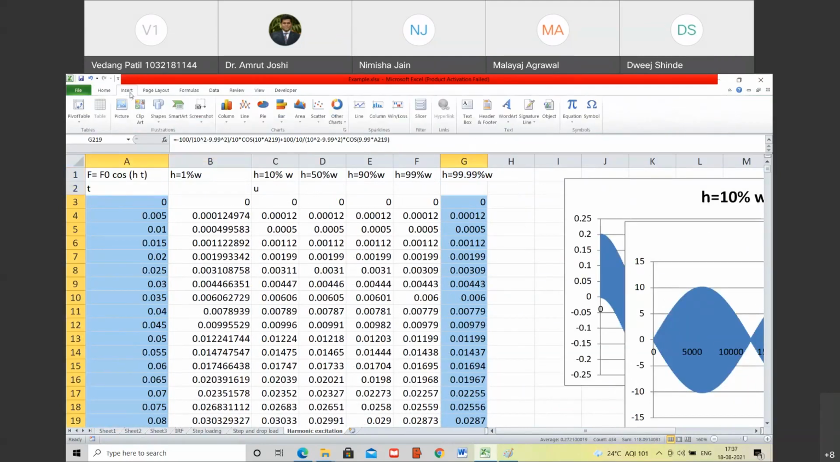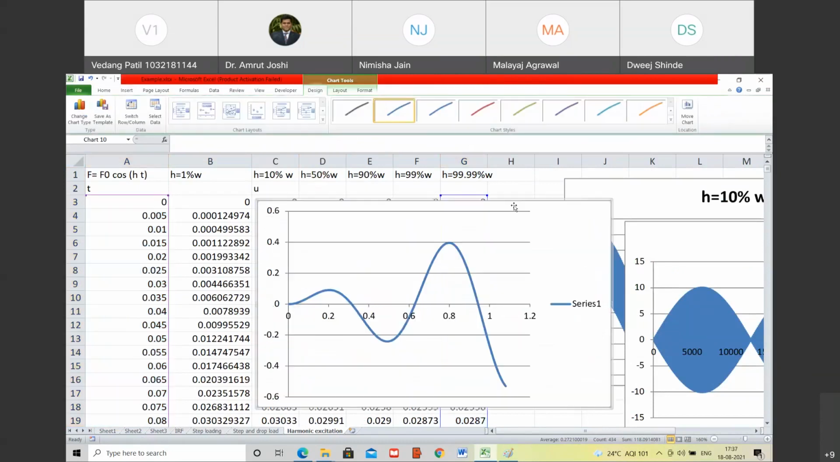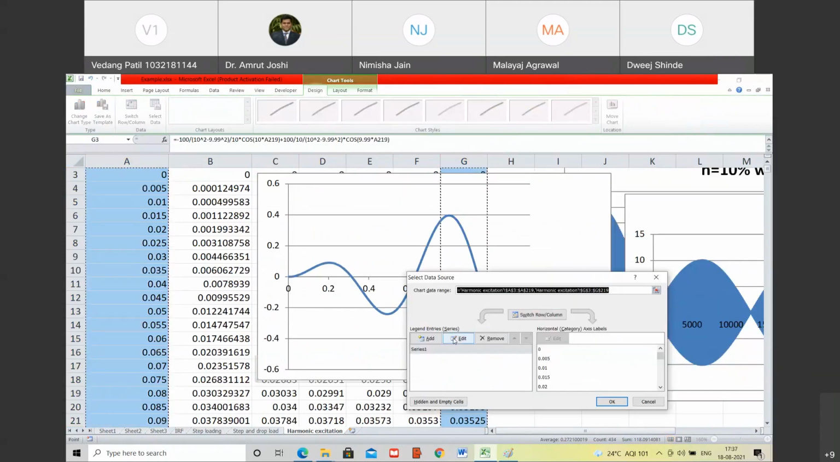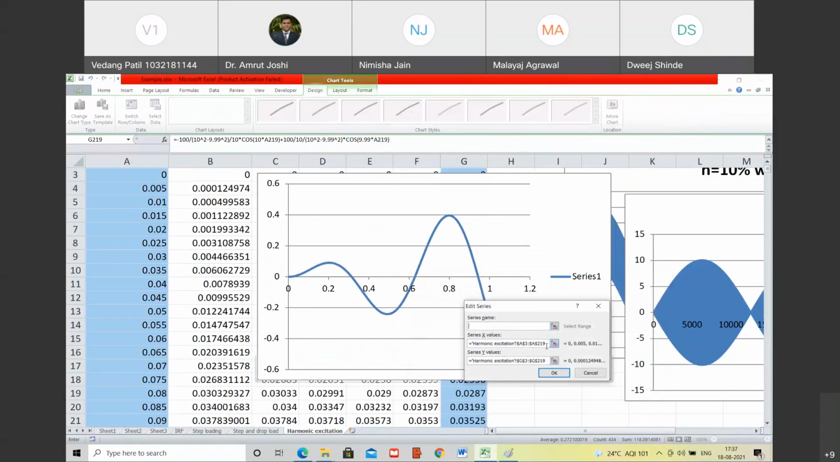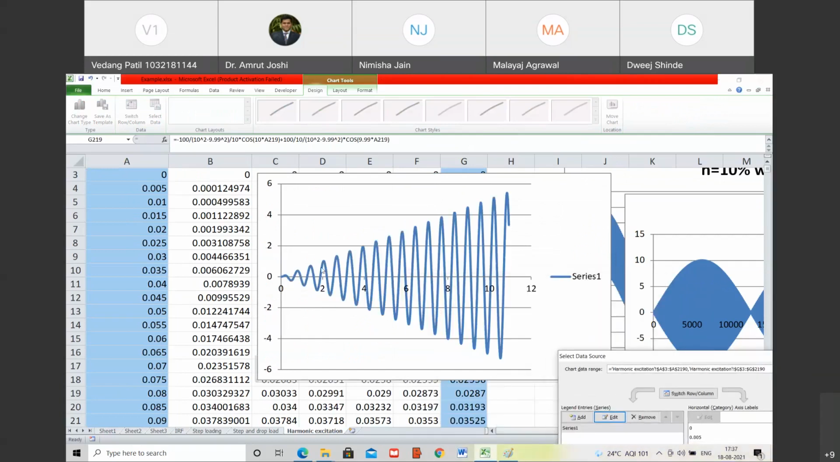So insert, and let us take it successively forward. So I am going to select data, edit, 2190, 2190. Okay. What is the kind of response that you are looking at? So the amplitudes are increasing. Do you agree with me? Yes. That's what you observe at resonance. At resonance, even with a small value of f0, f0 can be as small as you can wish.